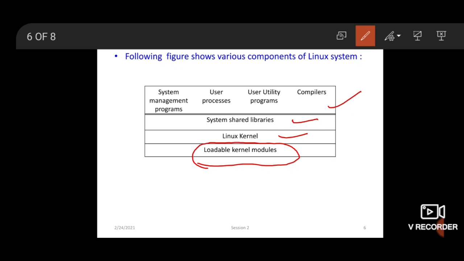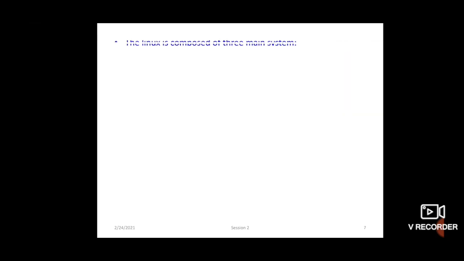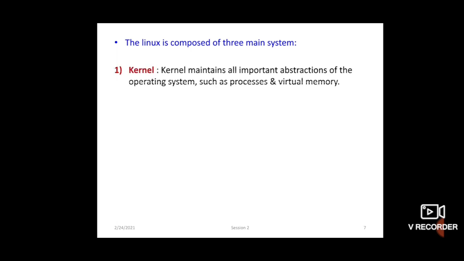Now, students, do you know what a compiler means? System libraries, files, user processes, management programs. Now see in detail the purposes of these various components. Linux is composed of three main systems.